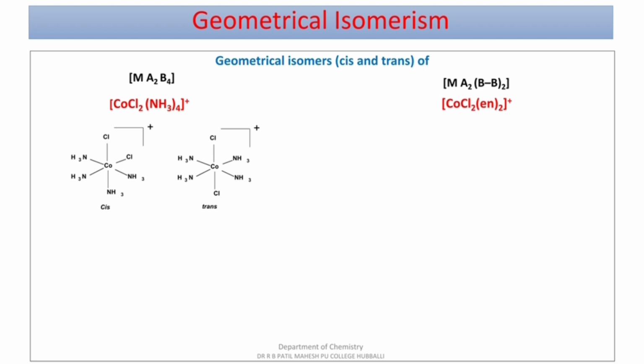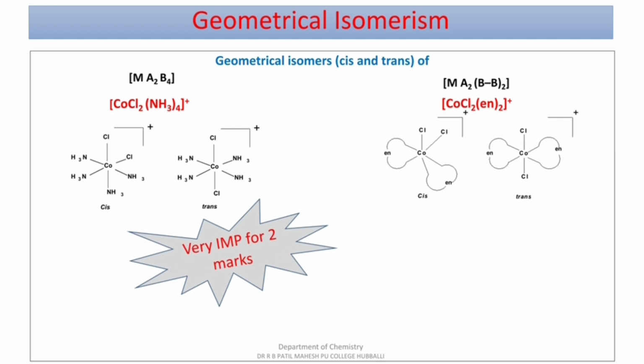En is ethane-1,2-diamine. There are 2 nitrogen atoms which can donate their pairs of electrons, so it comes under bidentate ligand. Here you can observe en is donating its 2 pairs of electrons to the central metal atom cobalt, and the 2 Cl groups which are adjacent to each other give the cis isomer. If they come opposite to each other, trans isomer. Don't forget to write the charge, which is one of the important examples for 2 marks.